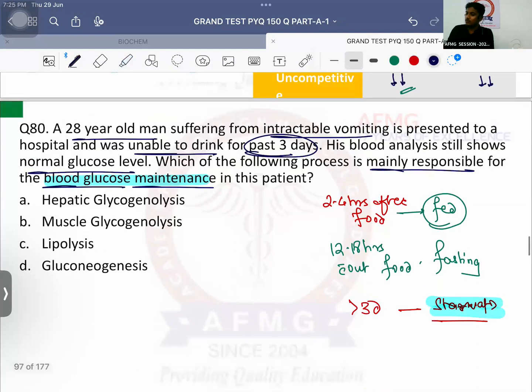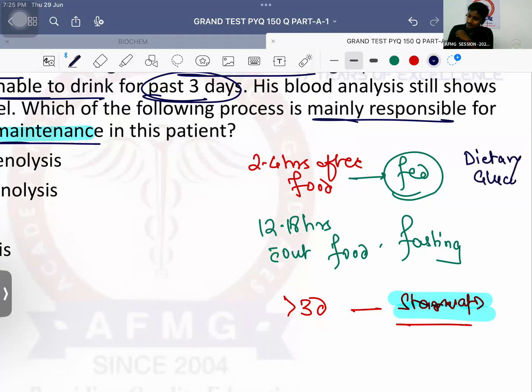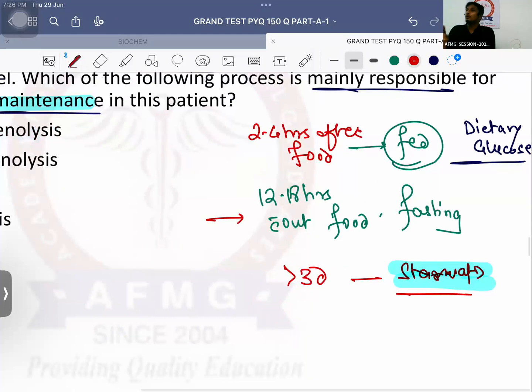What is the source of blood glucose in the fed state? Where will glucose in the blood come from? Dietary glucose, of course; you are eating food, so glucose in your blood will come from the diet. So in the fed state, the source of blood glucose is dietary glucose. In the fasting state now, do you have food in your body? No. Now your body will only depend on the stored form of glucose, and the stored form of glucose is known as glycogen.